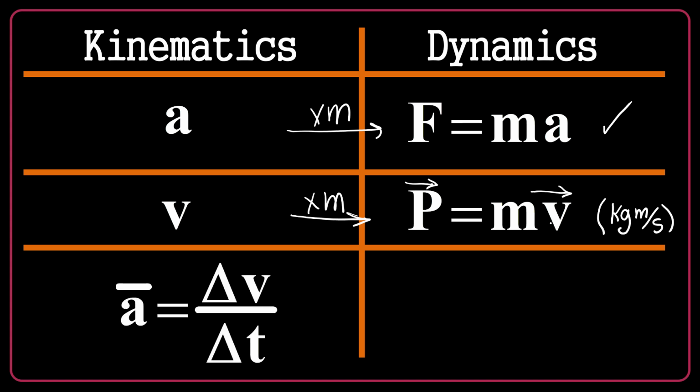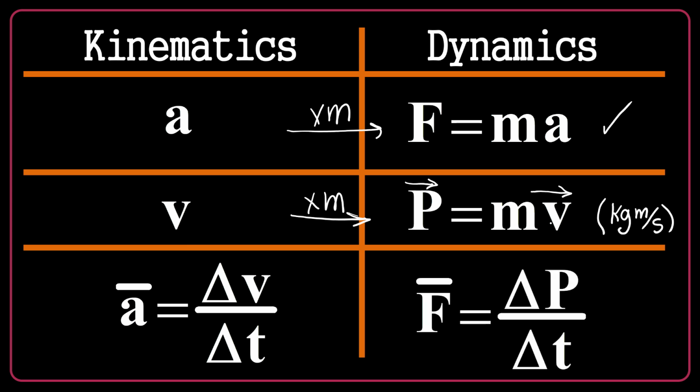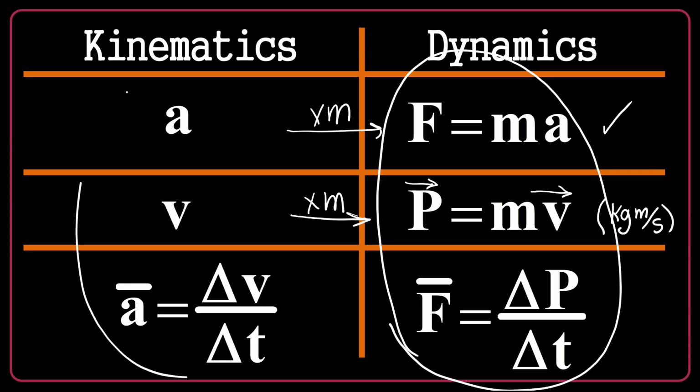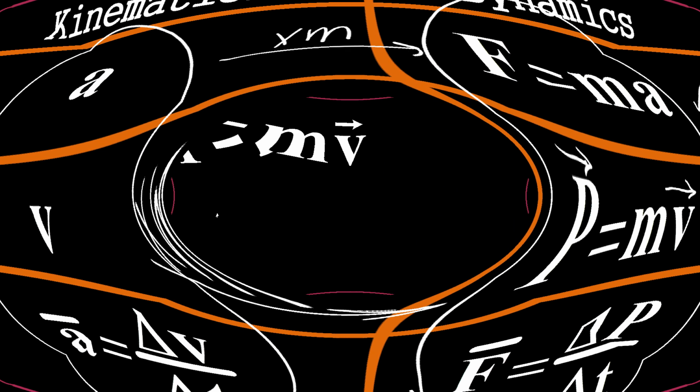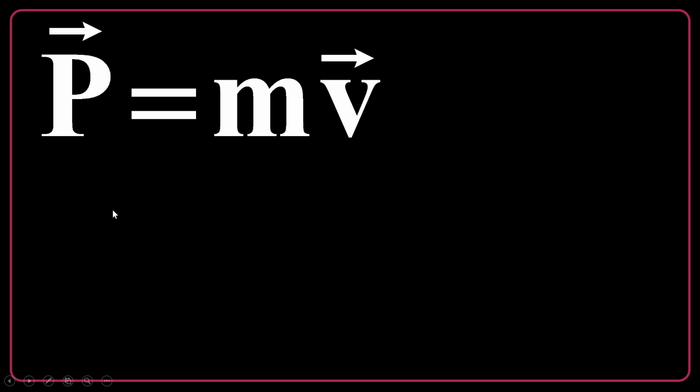You remember average acceleration was delta V over delta T. And here I can write average force as delta P over delta T. You see they have the same role. Big brothers are on the right side and little brothers on the left side. As I mentioned, momentum is a vector quantity. It's affected not only by mass but also by velocity.